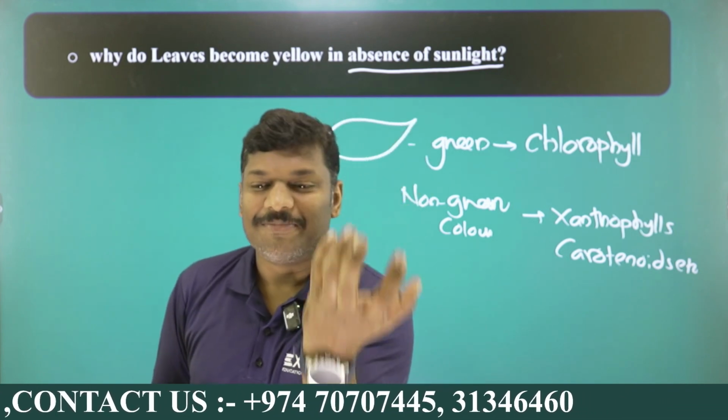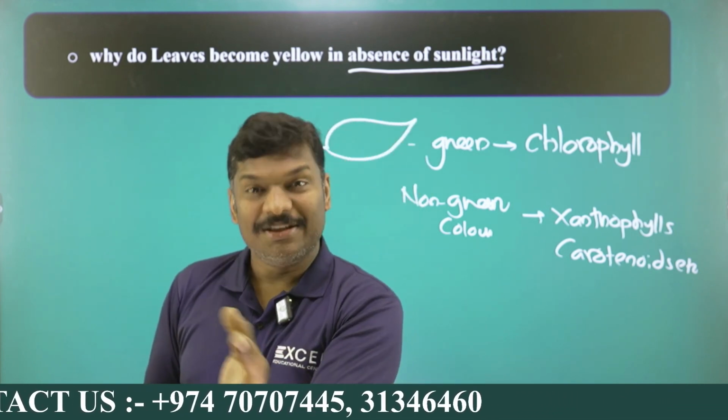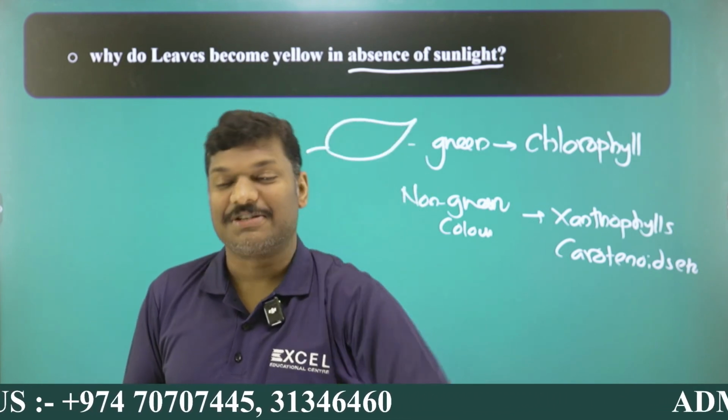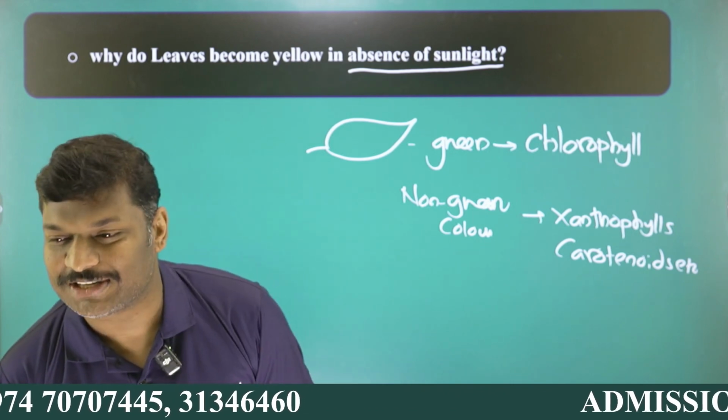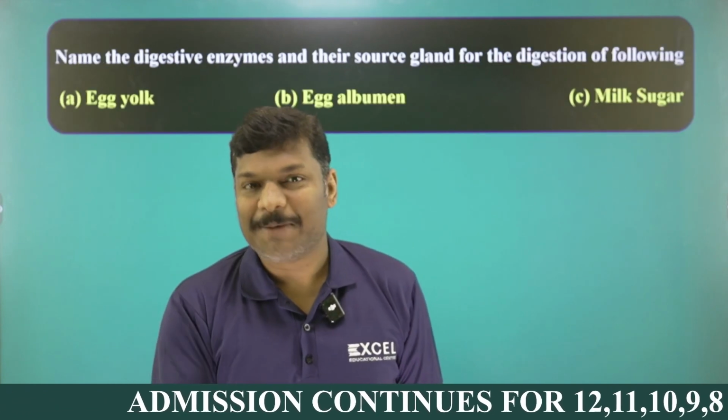So this is one reason for making the green colored leaves into yellow colored leaves in the absence of sunlight. It's a 1 mark question, so that's why only that point. Degrading the chlorophyll pigments, and that's the reason the other non-green colored pigments named xanthophylls and carotenoids are dominating, my dear student. That point you can write.